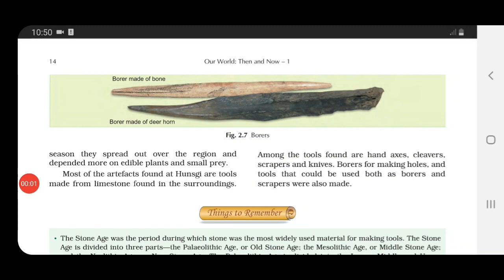Now, what is the meaning of edible plants, children? Plants that can be eaten. And small prey. Prey means shikar.